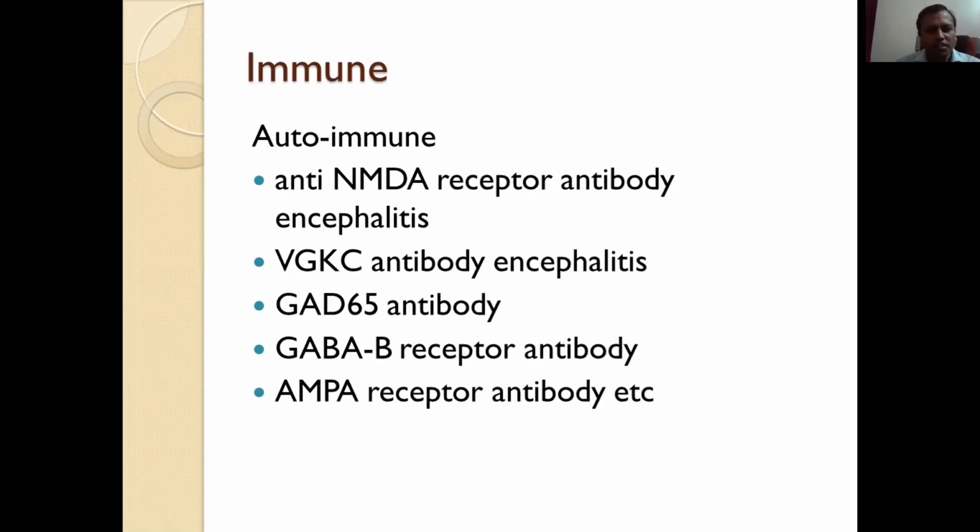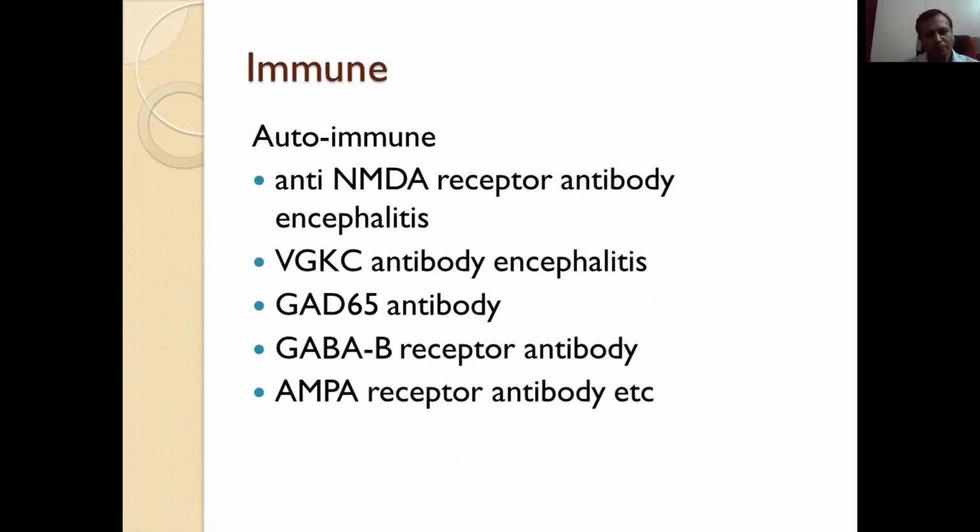So next are the autoimmune causes. These include anti-NMDA receptor antibody encephalitis, voltage-gated potassium channel antibody encephalitis, and glutamic acid decarboxylase 65 antibody encephalitis. So these are the autoimmune encephalitis. They present with psychiatric manifestations, with seizures, with altered sensorium, sometimes with autonomic manifestations.